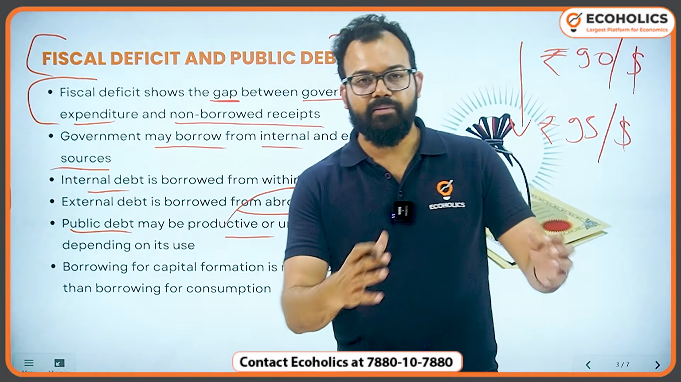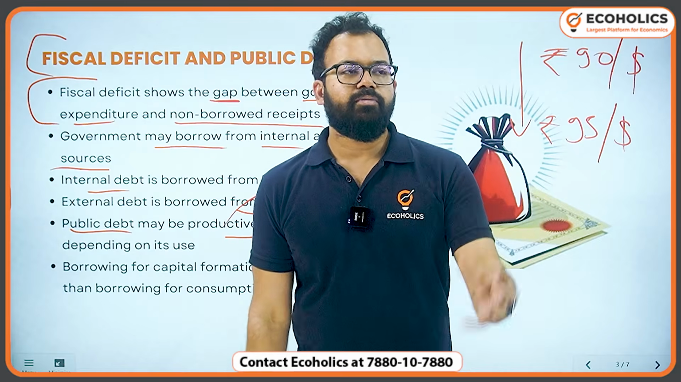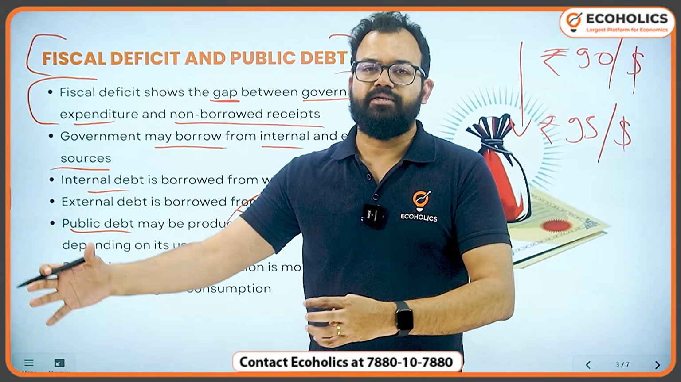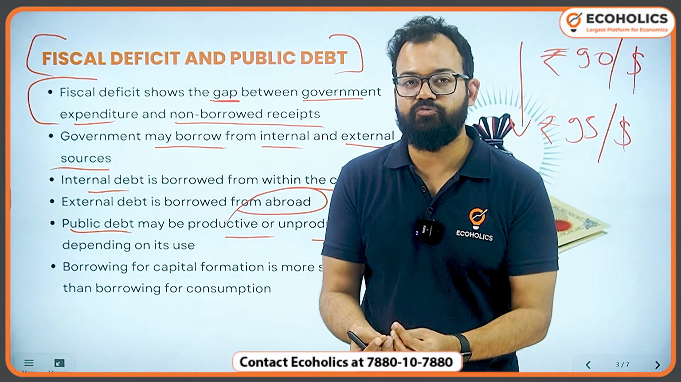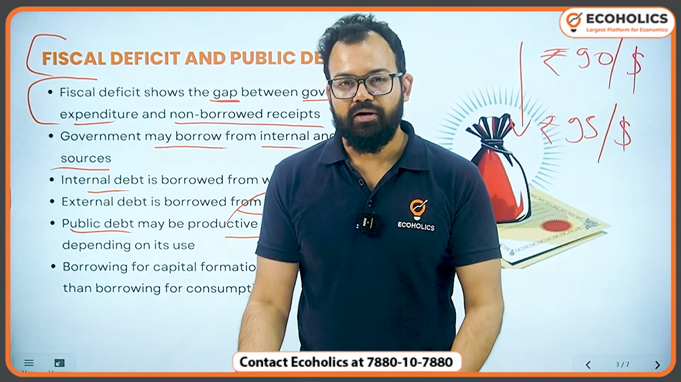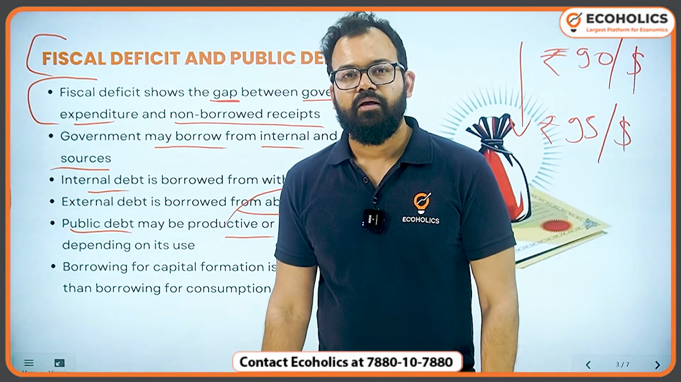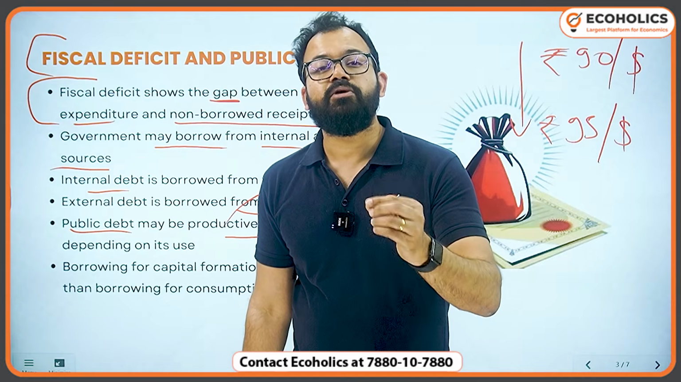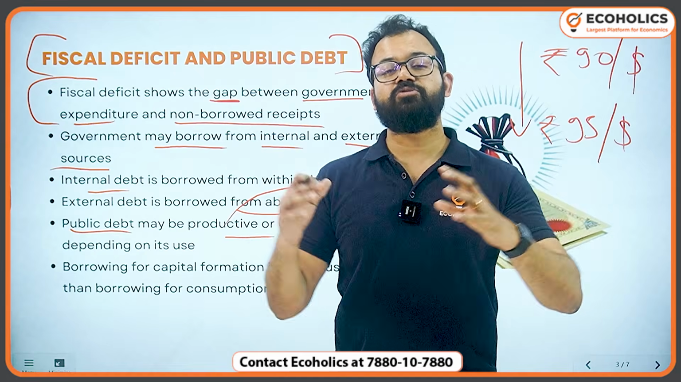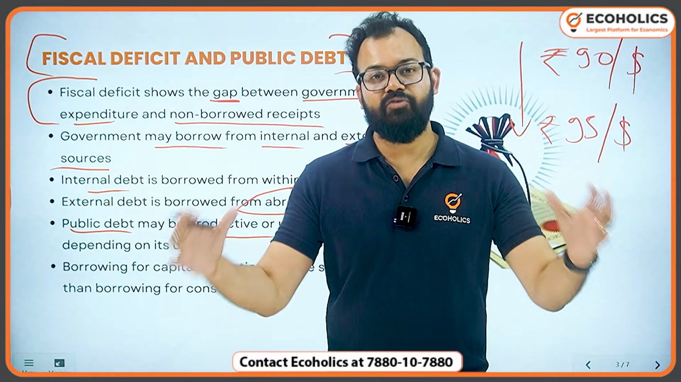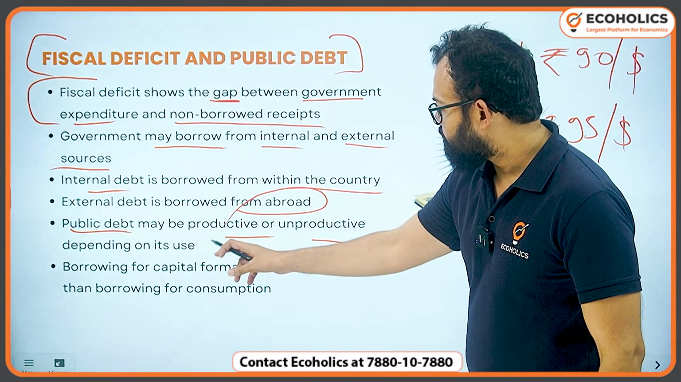Productive means when you take money and build certain assets that can generate income. For example, government took a loan and built the Statue of Unity. Now people were of the opinion that Statue of Unity is a waste of money, 3,000 crores. But let me tell you, if you go to Ekta Nagar, where the Statue of Unity is, you will find that the local economy is booming, tourists are flooding, and that 3,000 crore worth of investment is flourishing. So that's what we call productive.